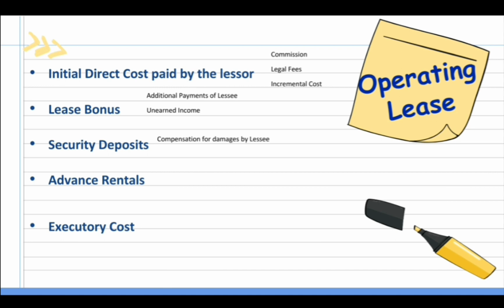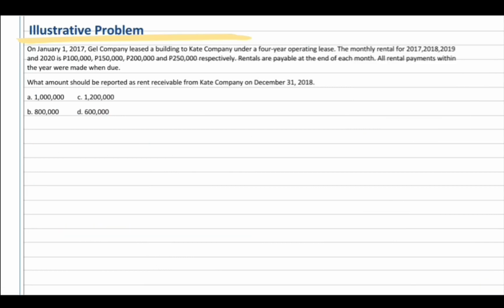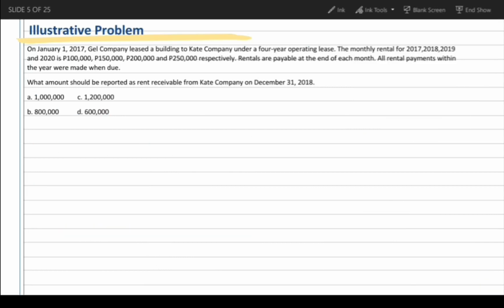Security deposit, ito yung mga compensation for damages ni lessee. Nire-recognize siya as payable or liability. Advance rentals, nire-recognize siya as unearned income, and executory costs. Ito yung mga expenses na na-incur para ma-maintain yung asset, like depreciation, maintenance or repairs, and taxes. So, try natin siya sa illustrative problem.